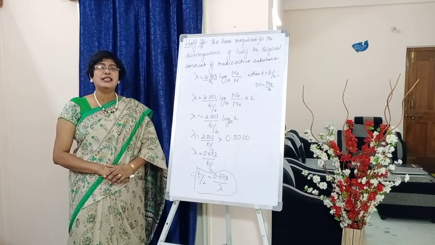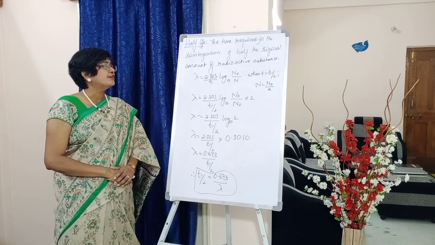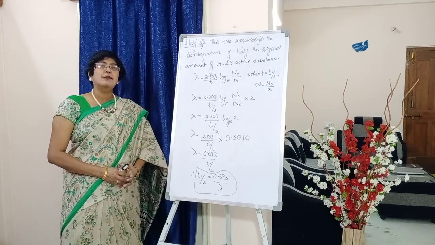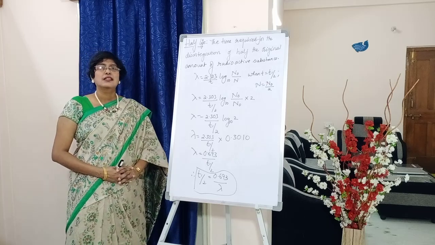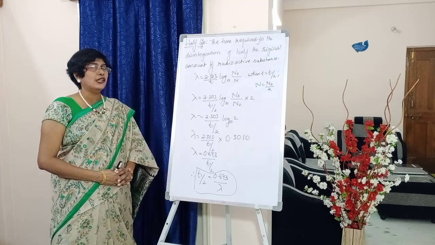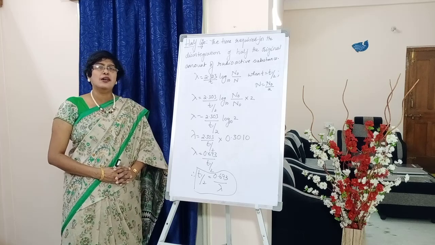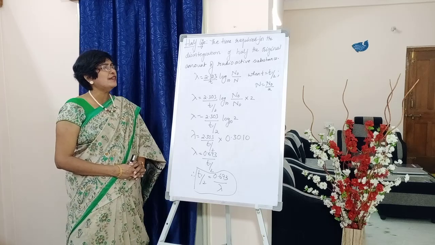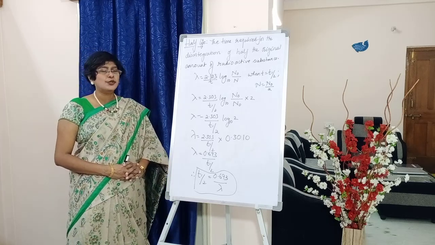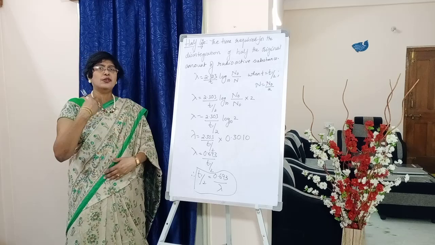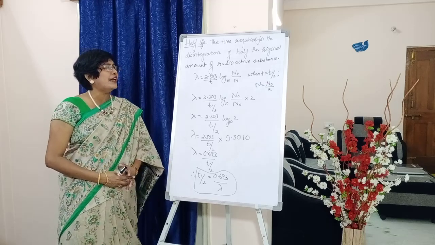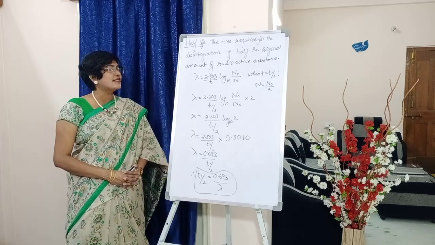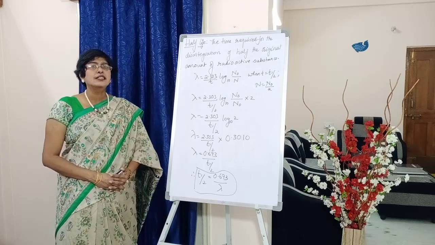Substituting these values in our rate expression, lambda is equal to 2.303 by t half log of n naught by, in the place of n we substitute n naught by 2. The 2 goes up. Therefore, I have written log of n naught by n naught into 2 base 10. So n naught gets cancelled. What remains? Log of 2 base 10.